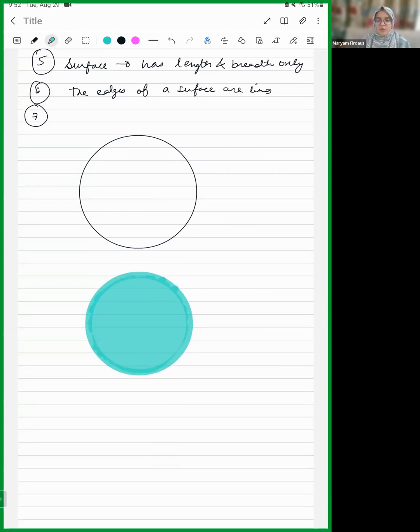A cylinder has how many surfaces? Ma'am, 2. Okay, one surface is the curved thing that goes all around.